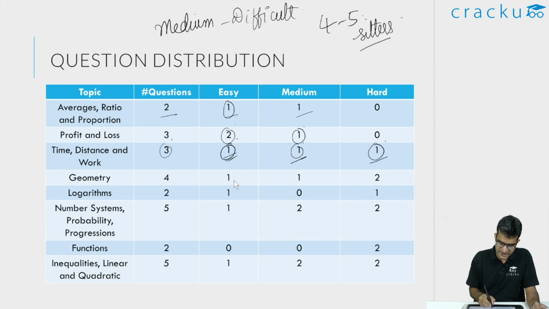In geometry, there is one question. I think this involved perimeters of squares and hexagons. So very simple question. If you know the area of a hexagon, if you know the formula for it, you will definitely be able to solve this within a minute. So this is definitely a sitter. There is one more question, I think, in geometry, which is slightly on the more medium side, but again, not very, very difficult. I think this involved knowing the number of triangles. It involves some enumeration where you have to figure out the number of triangles with a particular perimeter. I think this involved obtuse triangles.